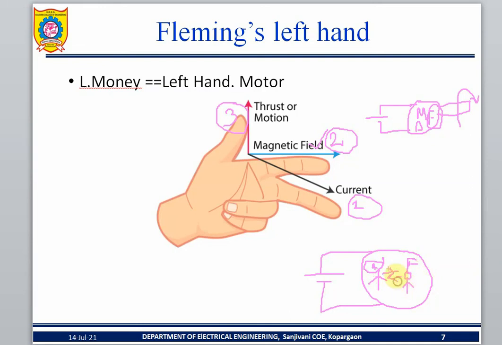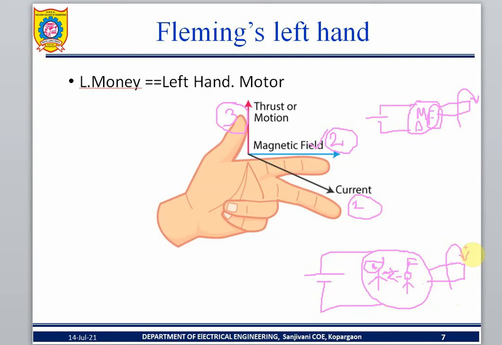Hey, I am big. Then both members are fighting. Finally what happened? Rotation takes place. So this is called the motor operation. This is called the motor operation.